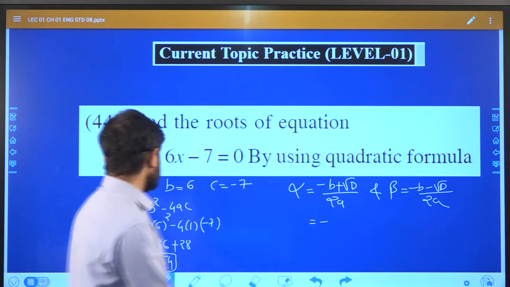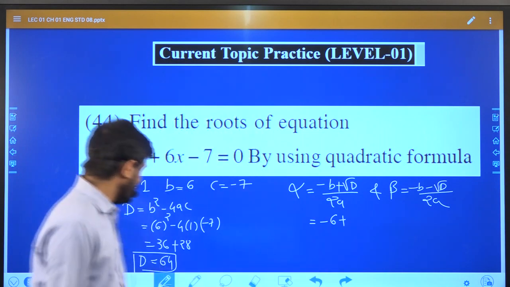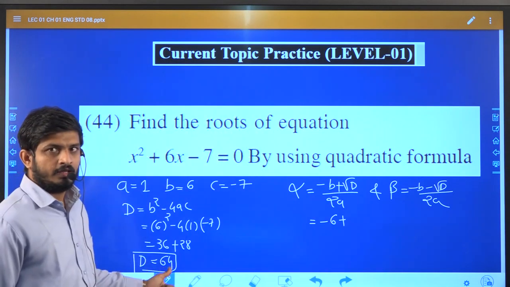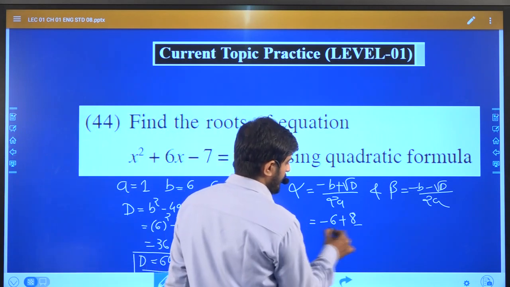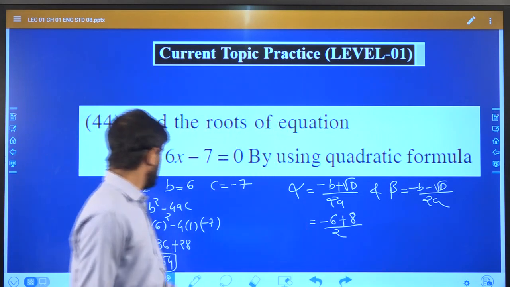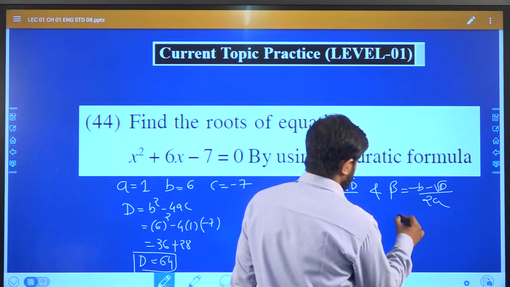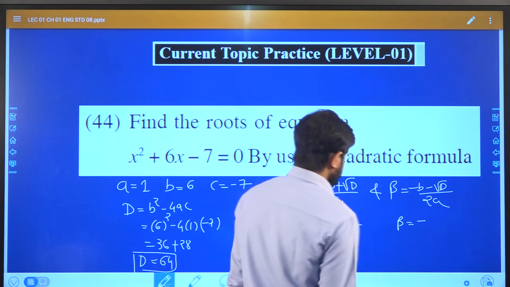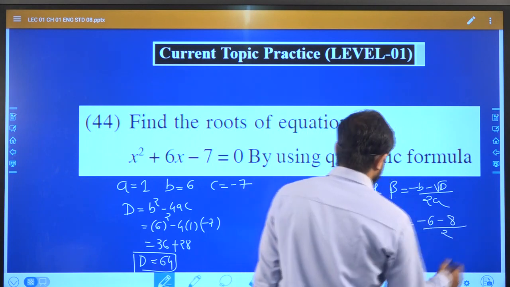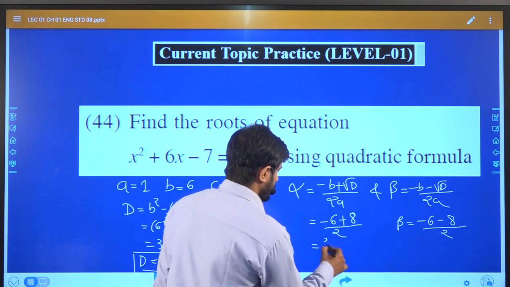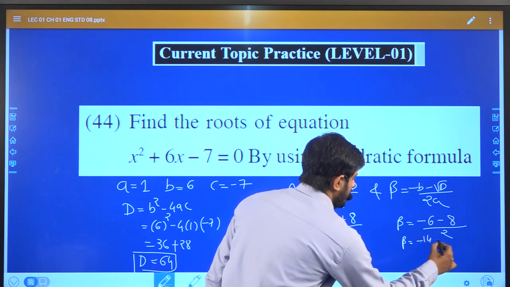In place of b you can put 6, and d is 64. So the square root of 64 is what? The square root of 64 is 8, upon 2. In place of a it is 1, so 2 ones are 2. What is beta? Beta is minus 6 minus 8 upon 2. It is minus 14 by 2.